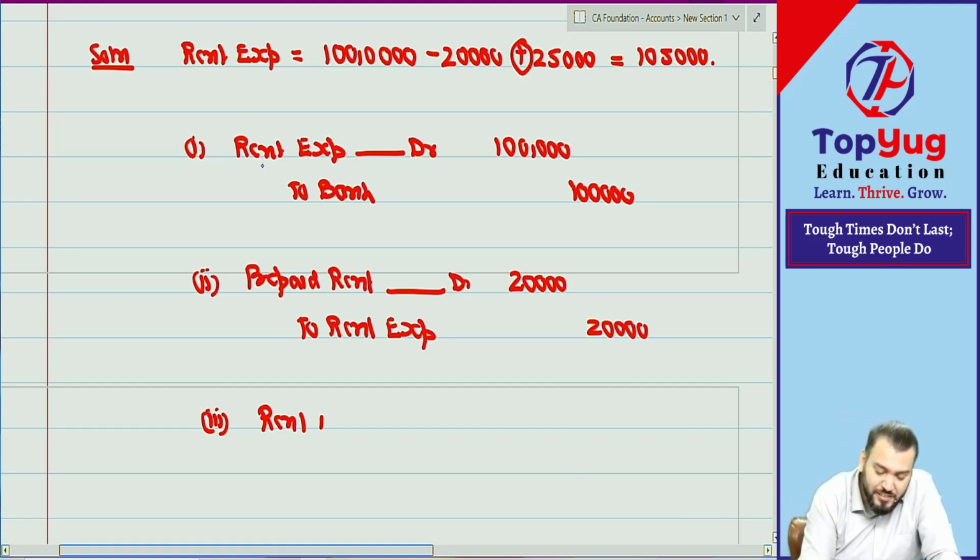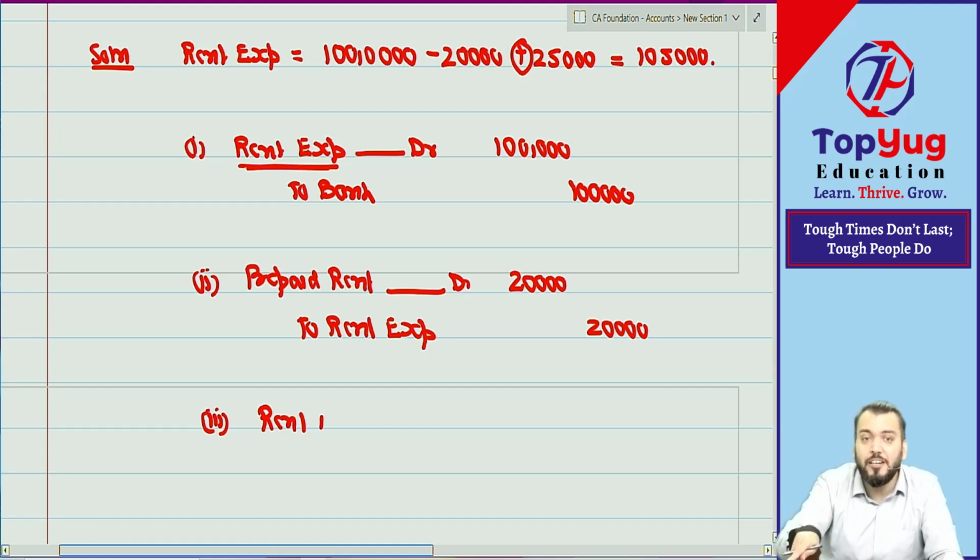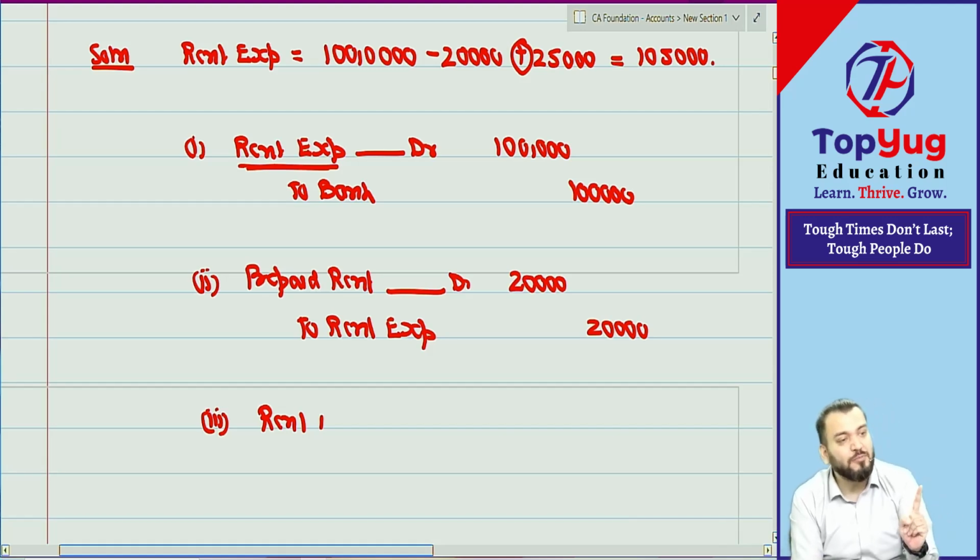Rent expense is an expense account, na? And payable account is a liability account. Whatever payable to any person is a liability. So there are two aspects in this: one is expense, one is liability.